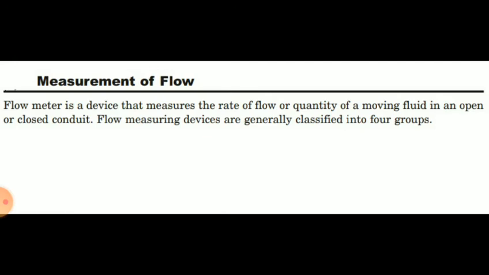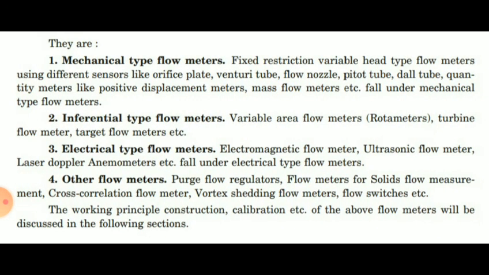Flow measuring devices are generally classified into four groups. These are mechanical flow meters, inferential type flow meters, third is electrical type flow meters, and other flow meters. Today we will see what are inferential type flow meters.